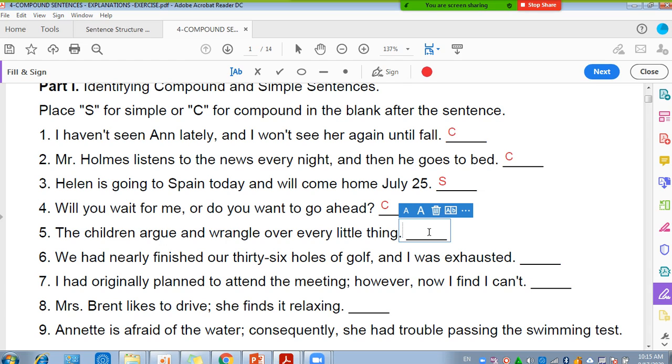It's a simple sentence. Why? Because the children argue and wrangle over every little thing. I think it's simple. Okay, you said it's simple. Great. Why? Give me a reason. I have "and" here.